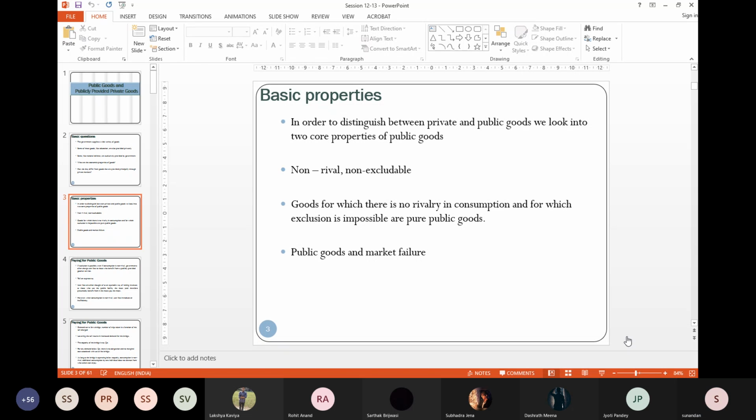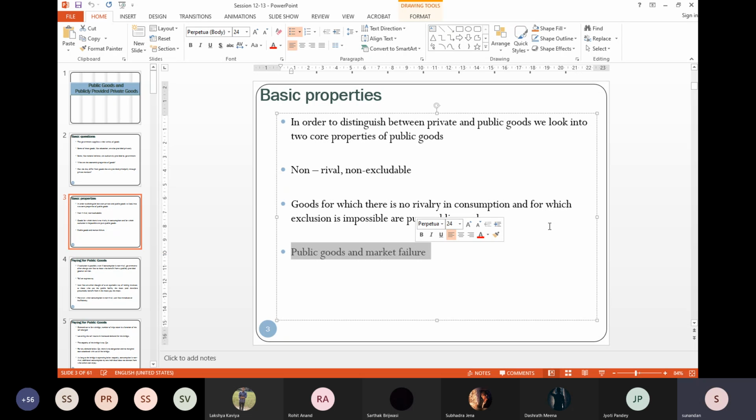And we have studied this point. I'm not going to explain much because we have studied it. The relation between public goods and market failure. Because if you remember, there is a social optimal, there is a private optimal. Right?